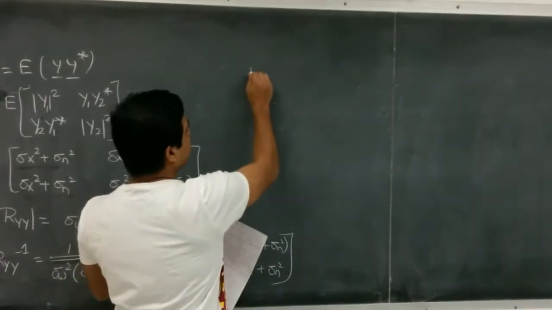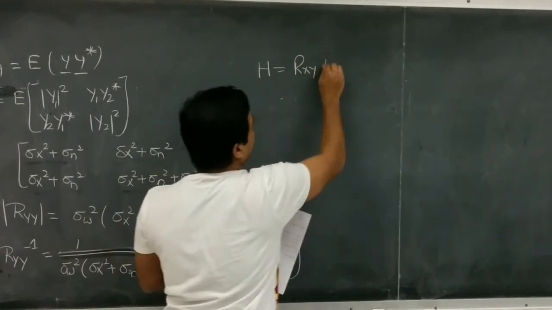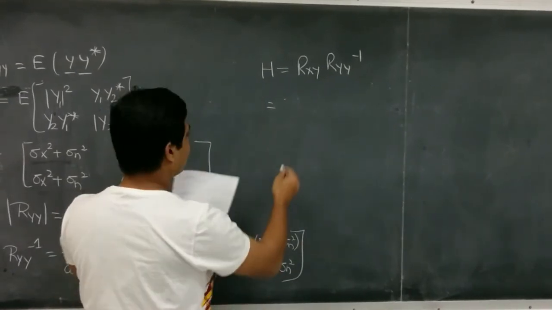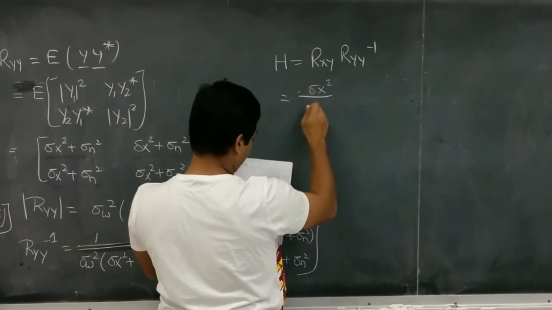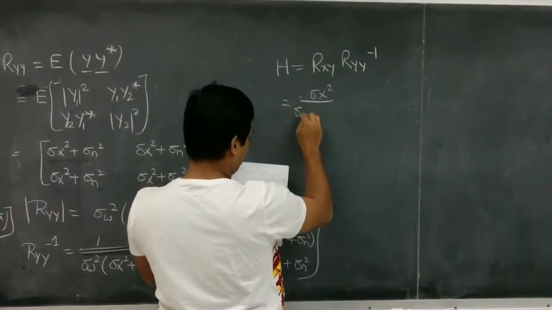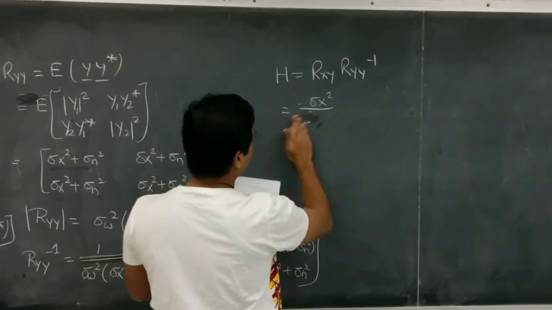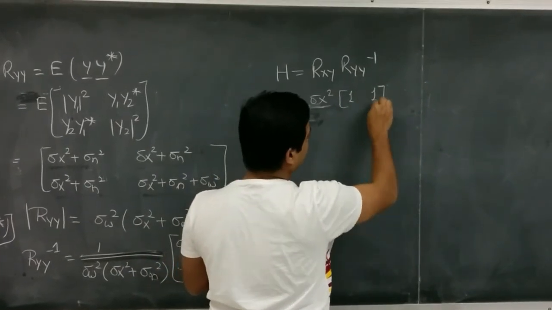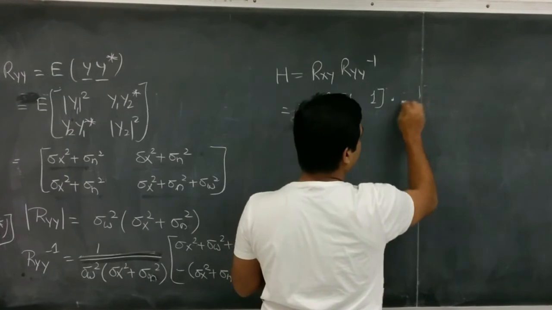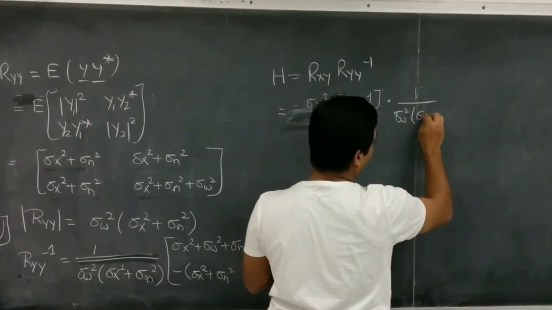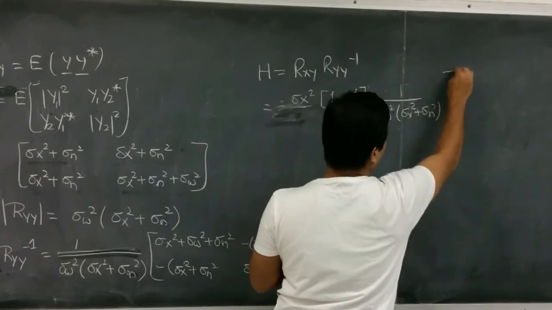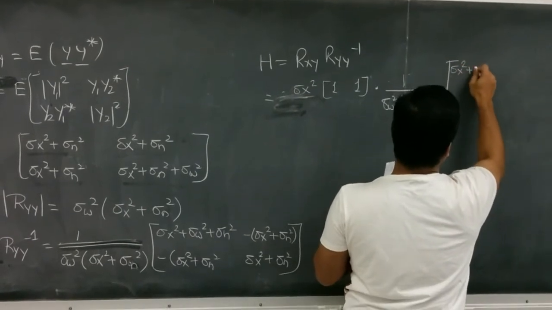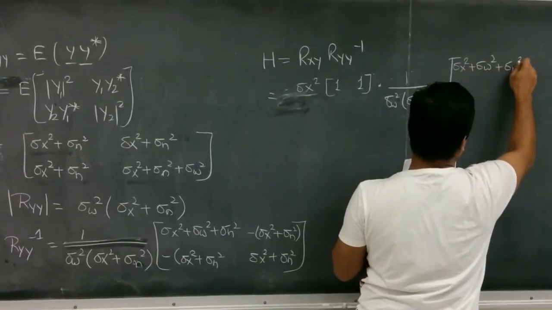Now to calculate h, we have to multiply Rxy and Ryy inverse. So we have those two matrices. The Rxy matrix is given as sigma x square 1 1 into Ryy inverse, which is given as sigma w square, sigma x square plus sigma n square, and sigma x square plus sigma w square sigma n square.